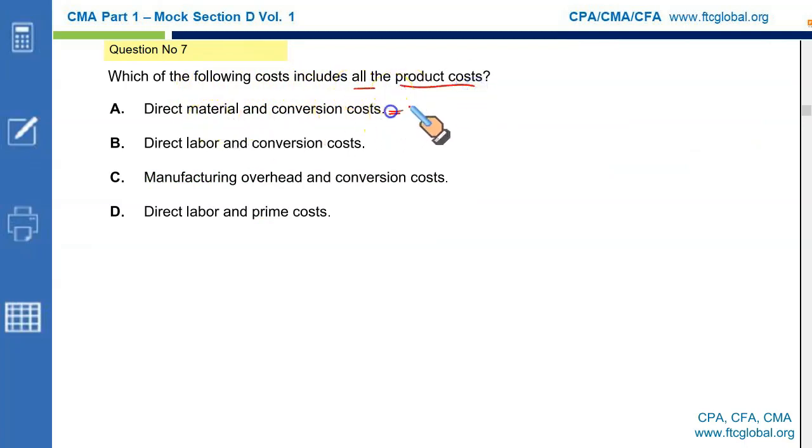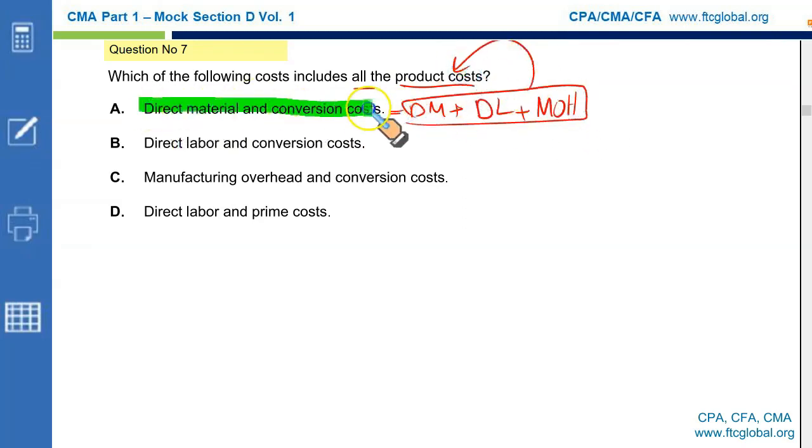Which of the following costs includes all of the product costs? Direct material plus conversion cost, which is the sum of direct labor and manufacturing overhead, and these are the three costs that make up your product cost. Look no further. This is your right option.